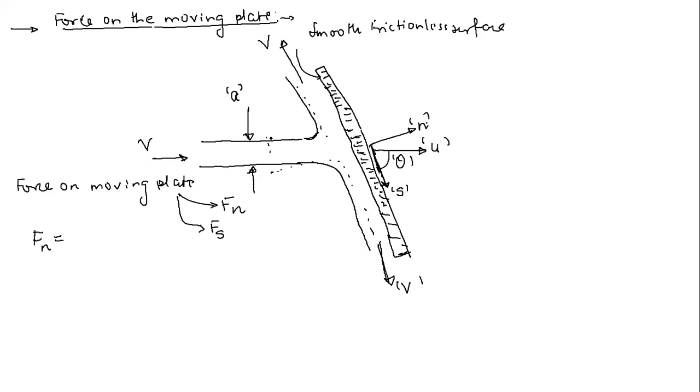So just tell me, what will be the final momentum? That means the momentum when this water jet is striking this plate in the normal direction. Along the normal direction, what will be the final momentum?